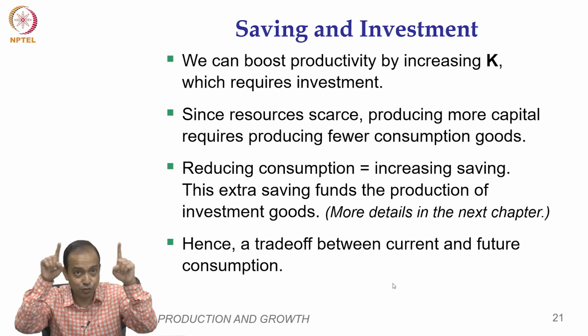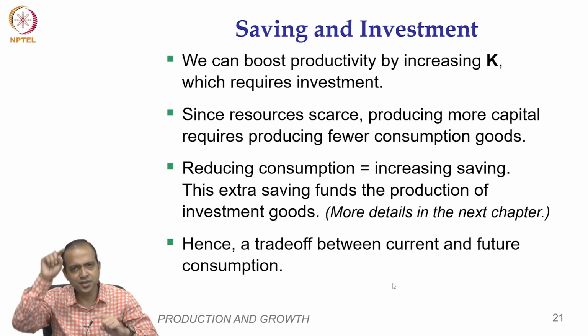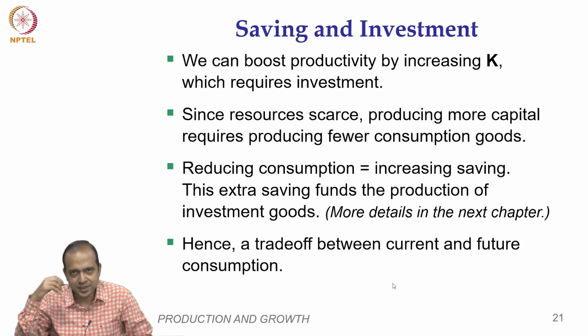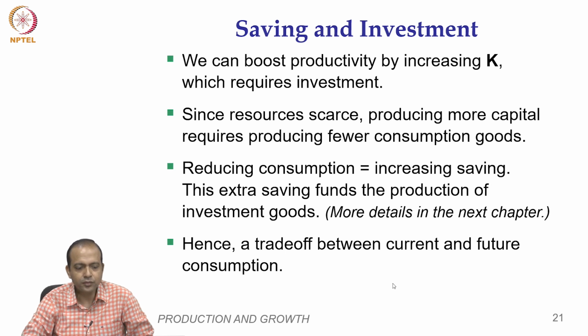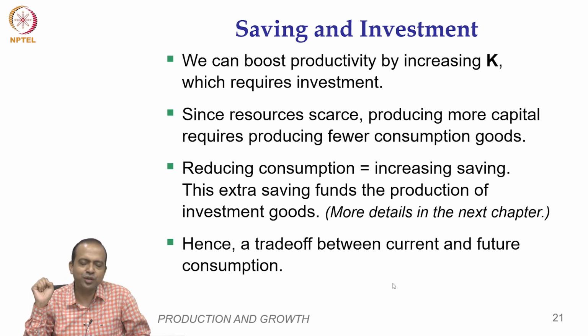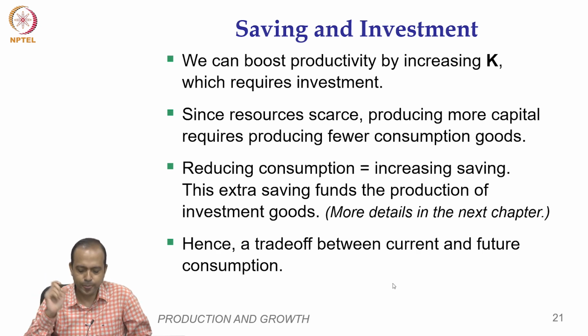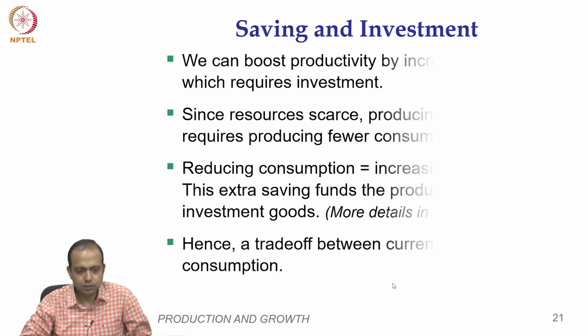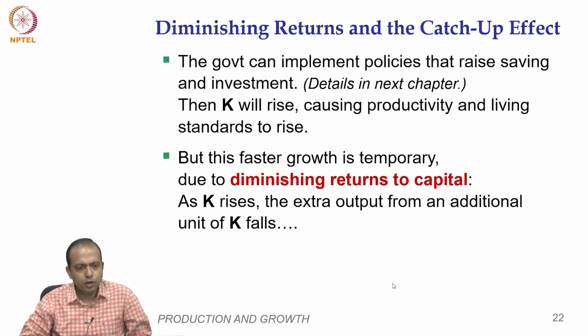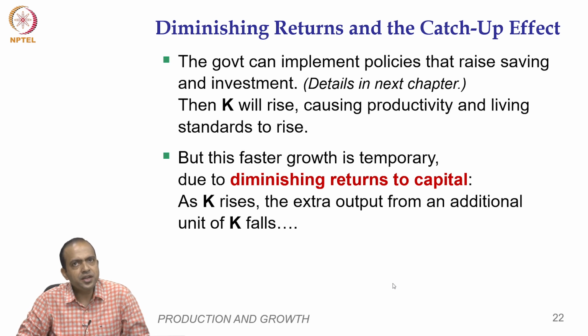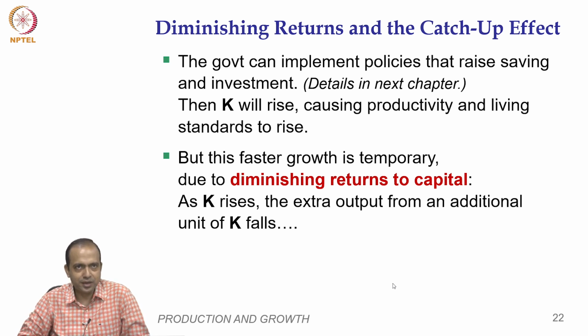If you look at the circular flow of the economy, which we discussed in the very beginning, the saving that comes from the household sector goes as a loanable fund to the firm sector. Hence, there is a trade-off between current and future consumption. So, this shows the diminishing returns and catch-up effect.